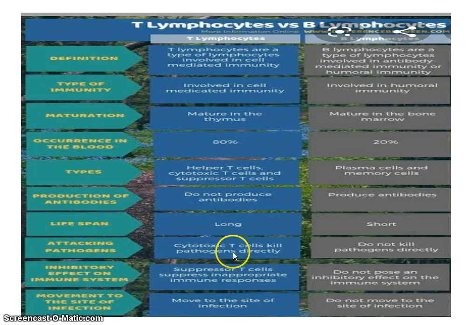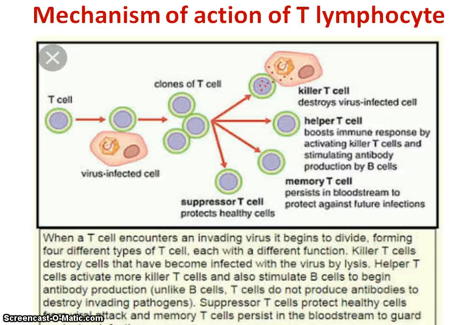Cytotoxic T cells directly kill the cells. B lymphocytes do not interact directly with the pathogens. Suppressor T cells suppress the immune response against the body's own cells. Here there is no inhibitory effect. T lymphocytes can move to the site of infection, but B lymphocytes do not move to the site of infection. So these are the differentiating points between T lymphocytes and B lymphocytes.